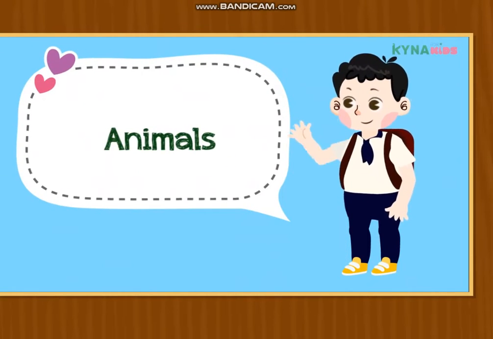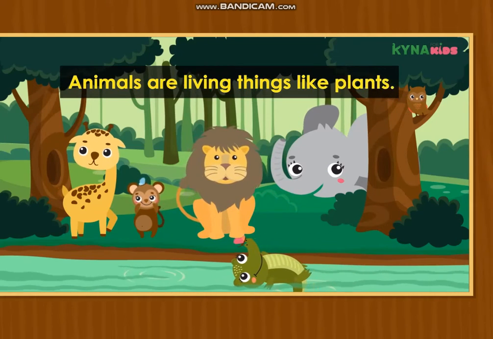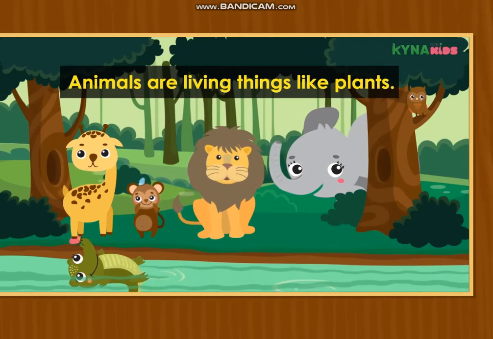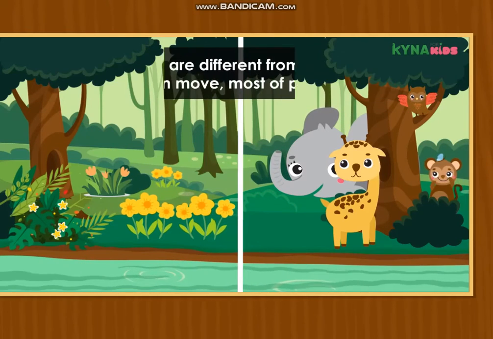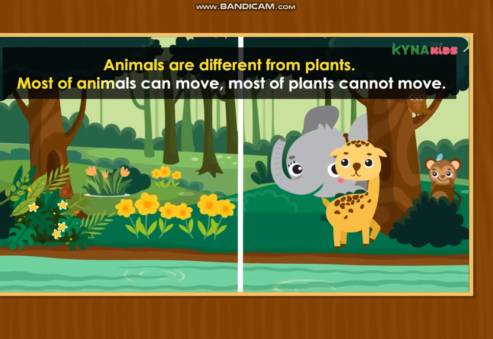Animals are living things like plants. Animals are different from plants. Most of animals can move. Most of plants cannot move.